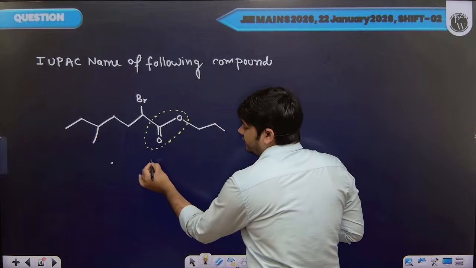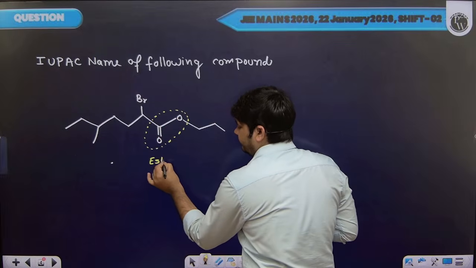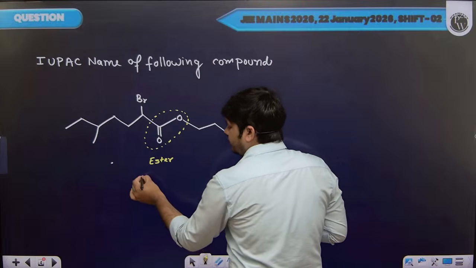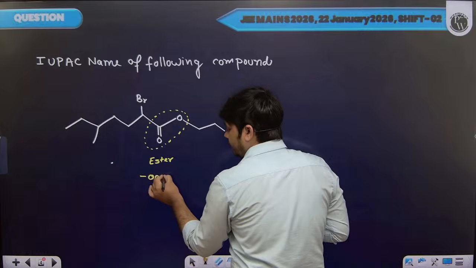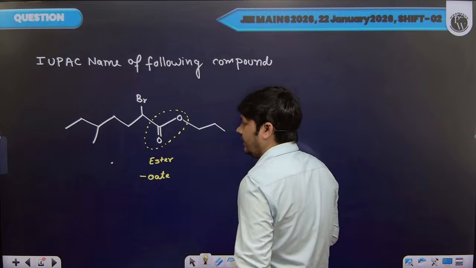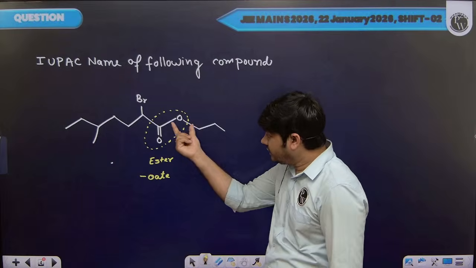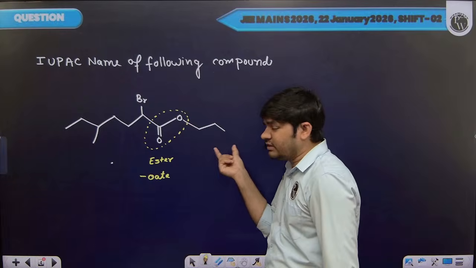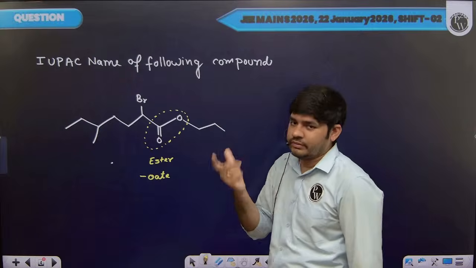And the main functional group is ester. And for ester, we use the suffix oate. Okay. And the alkyl group which is attached with the oxygen of the ester is considered as a substituent.